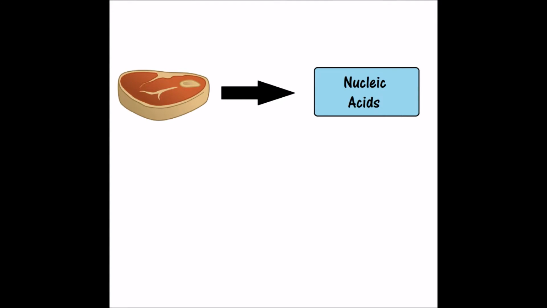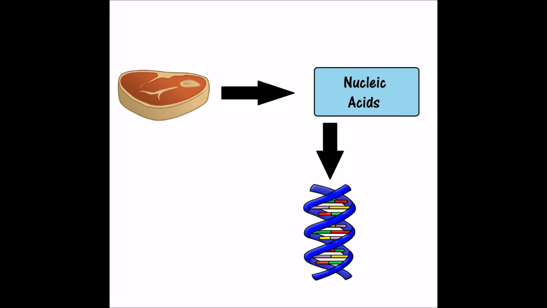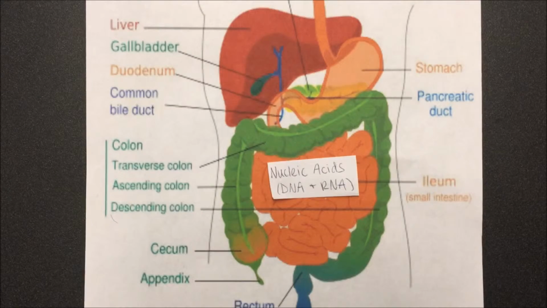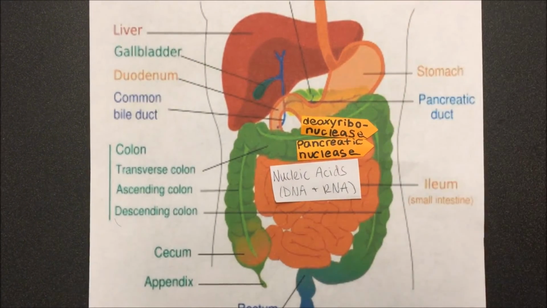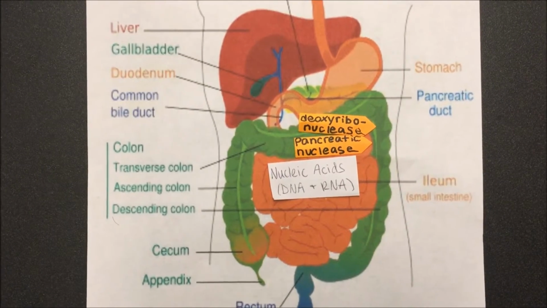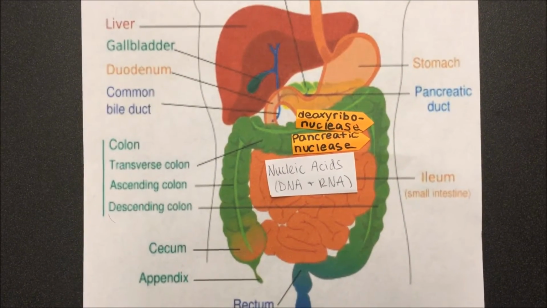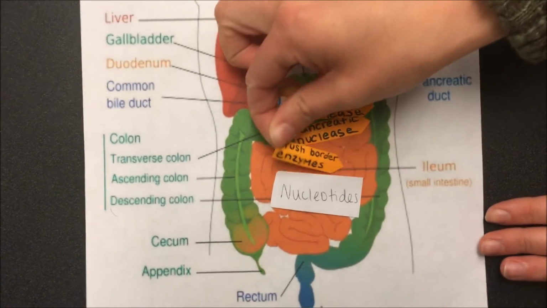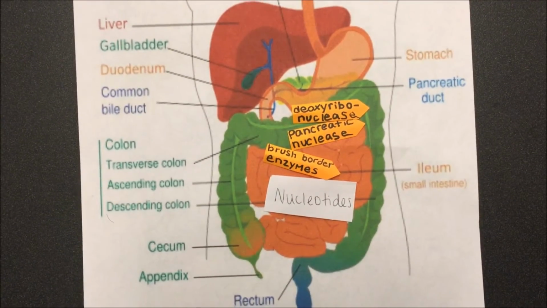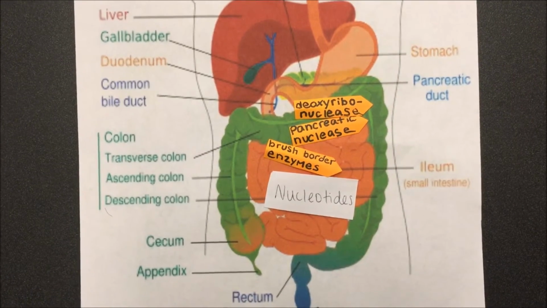The nucleic acids from the meat go through a different digestive process than the proteins. Nucleic acids include all foods that contain DNA and RNA. Pancreatic ribonuclease and deoxyribonuclease from pancreatic juices hydrolyze the nucleic acids in the small intestine to become monomers. Then, enzymes from the brush border break apart nucleotides and release their nitrogenous bases, pentose sugars, and phosphate ions.